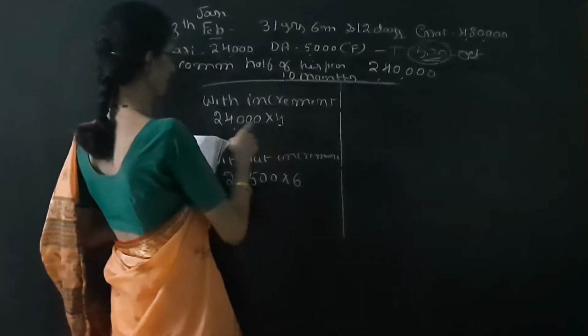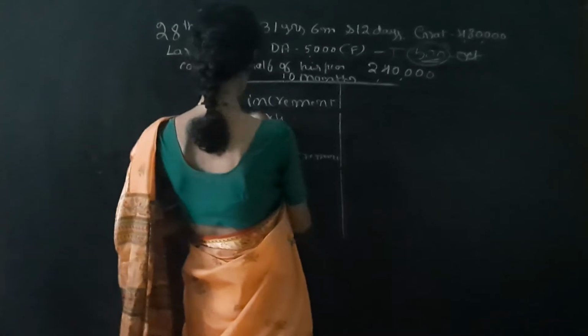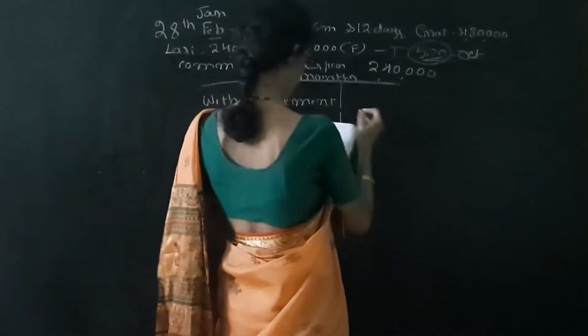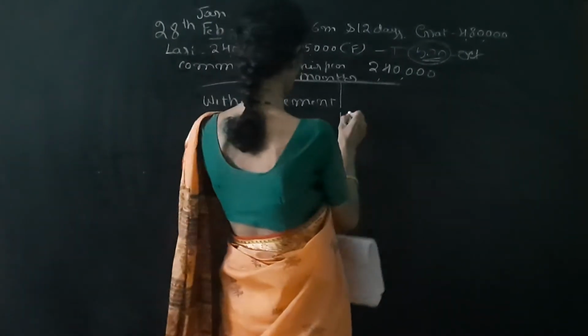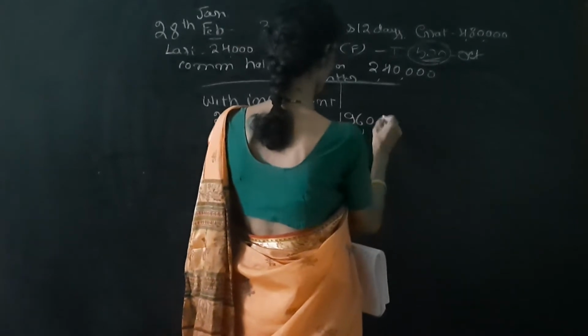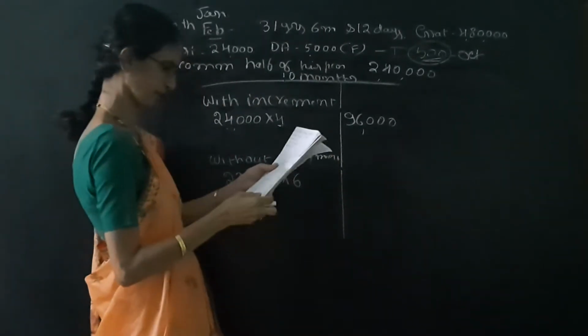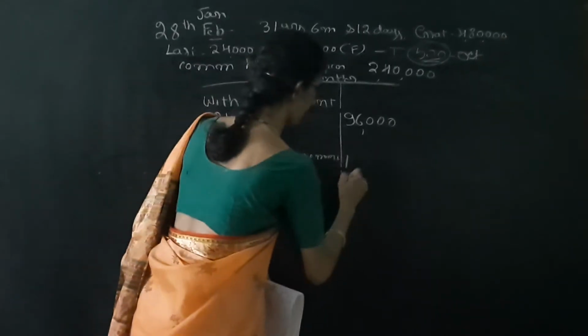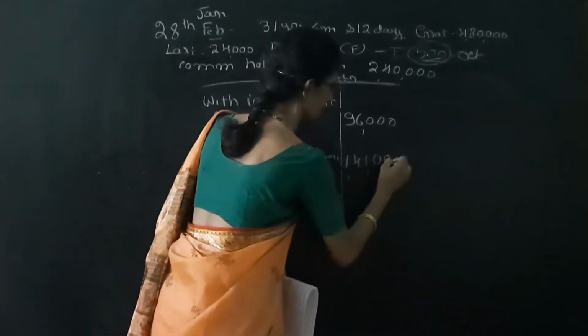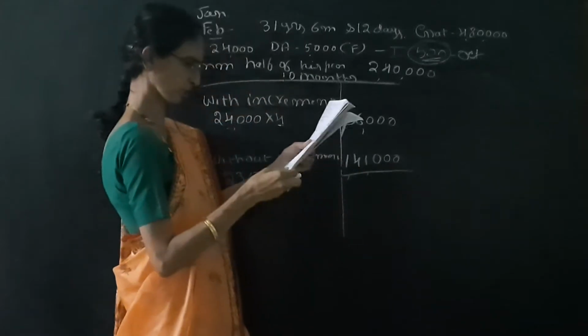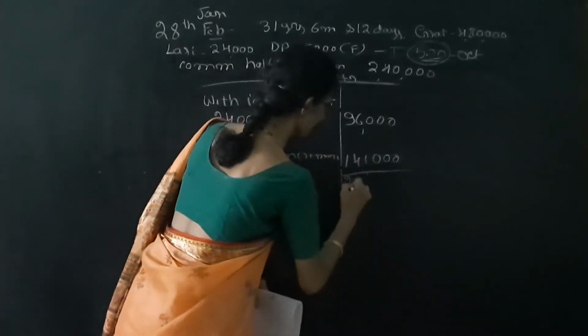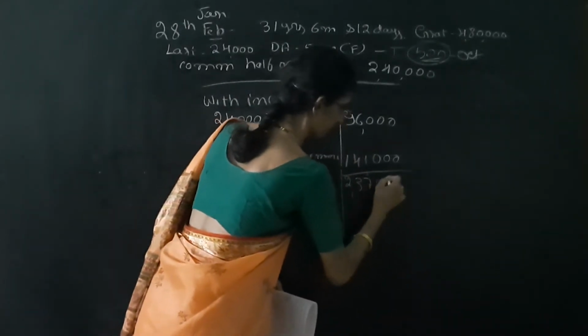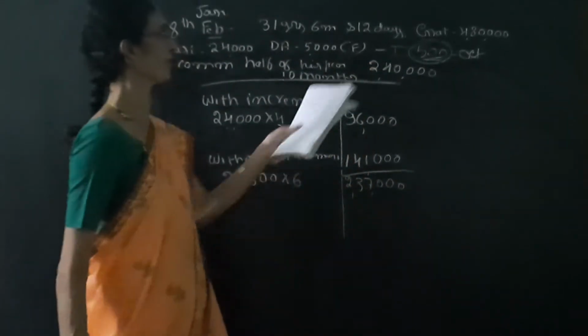So multiply here. 24,000 into 4 months is 96,000. Here 23,500 into 6 is 1,41,000. So the total is 2,37,000.